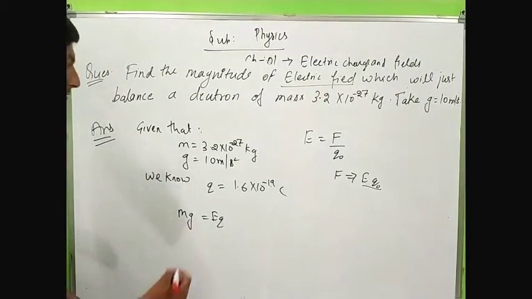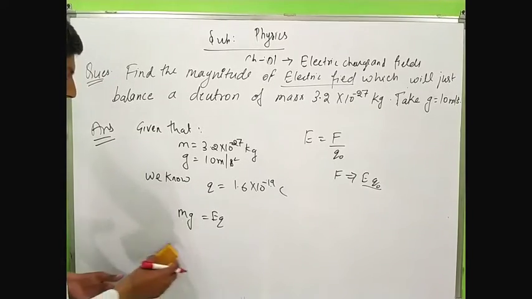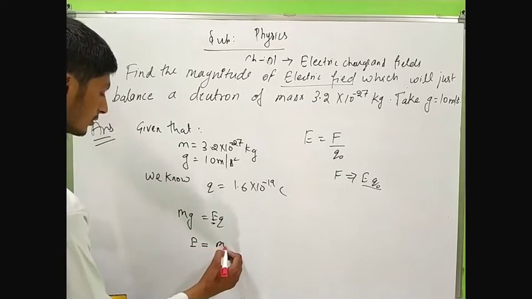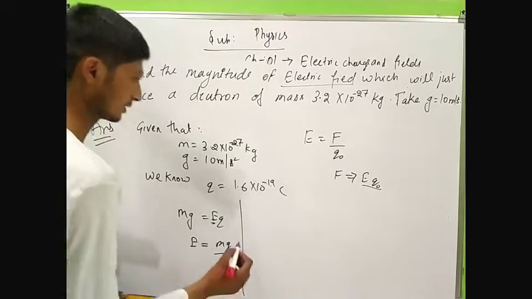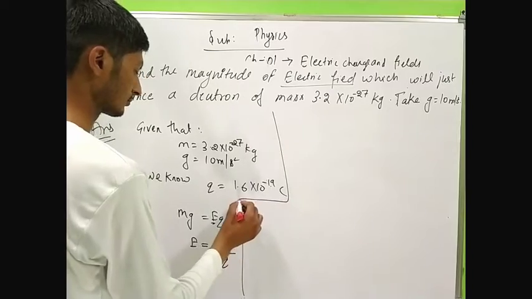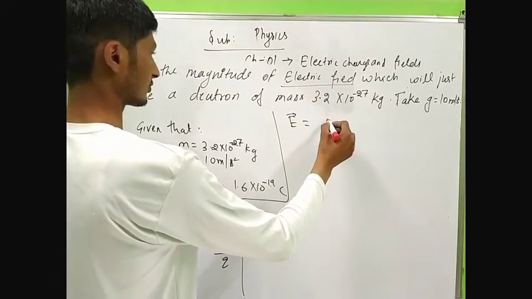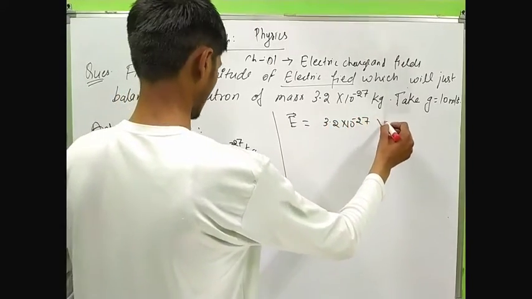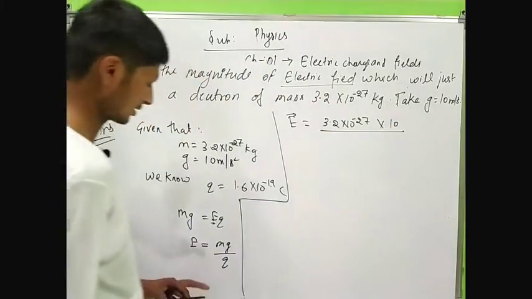Now putting the values, we have to calculate E, then E is equal to mg divided by q, and E is equal to electric field, m 3.2 multiply 10 power minus 27 multiply g 10 divided by q.